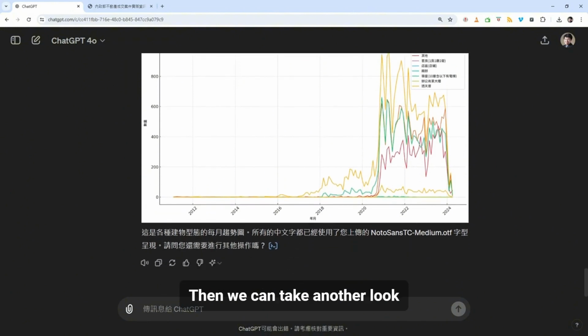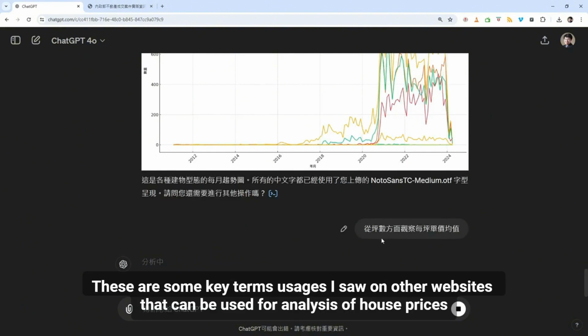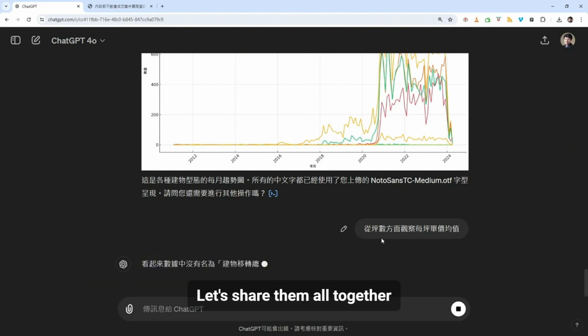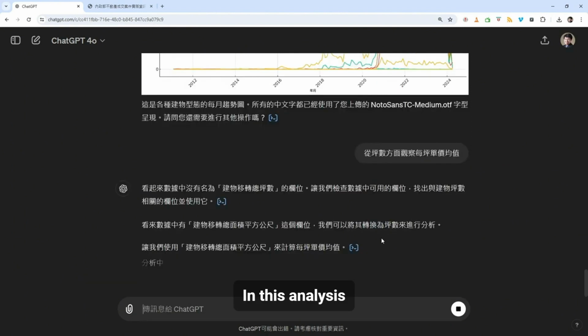Then we can take another look. We can directly observe the average unit price per ping. What about these? These are some key terms I saw on other websites that can be used for analysis of house prices. Let's share them all together in this analysis.